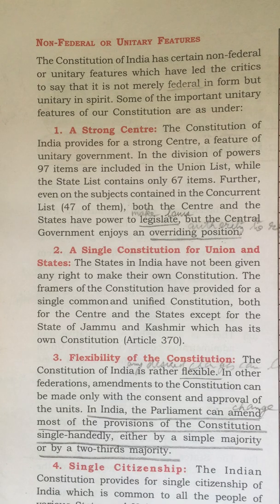On the subjects contained in the concurrent list, both the center and the states have power to legislate or make laws. But the central government enjoys an overriding position. So the concurrent list is common for both center and the state, but who has the upper hand in this? The central government.